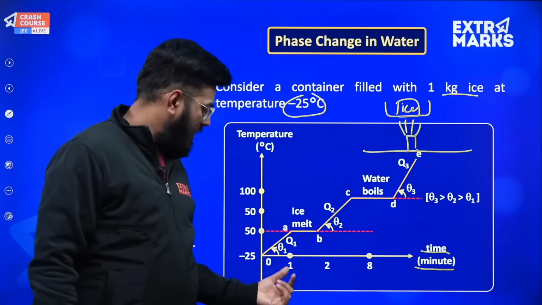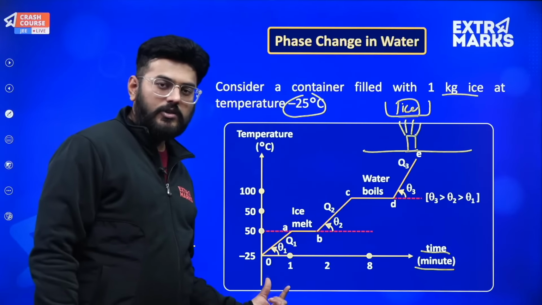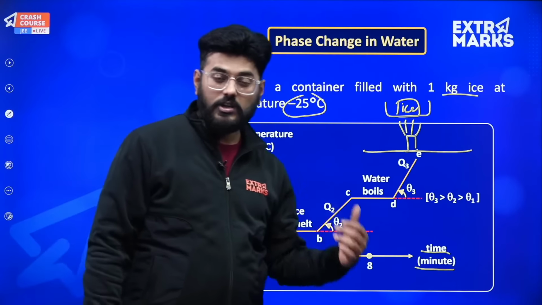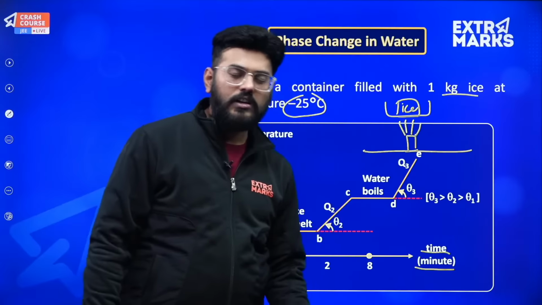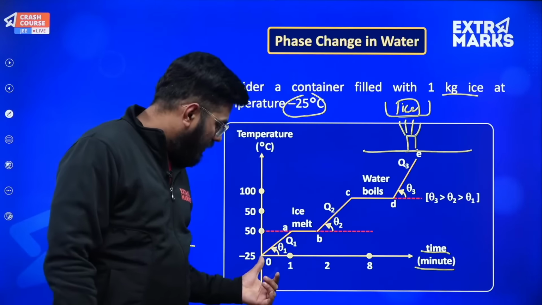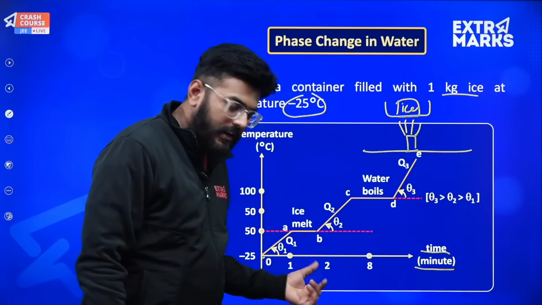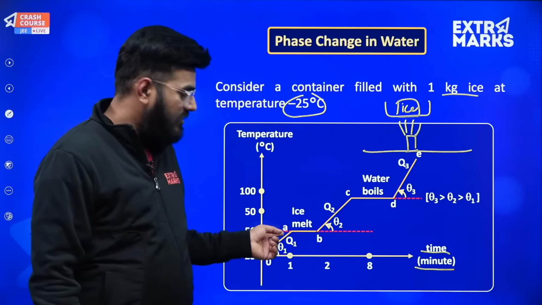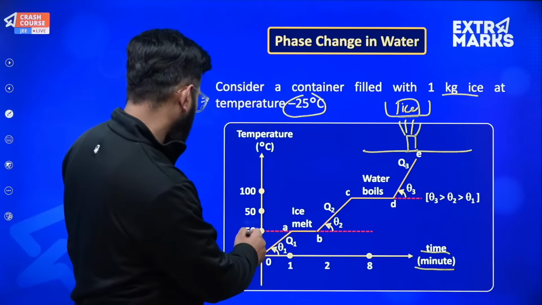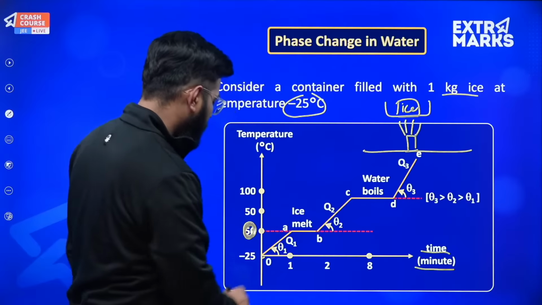Till 1 minute I must have provided some 100 joules of energy, and I am continuously providing. At t equal to 2 the energy would have doubled, at t equal to 3 it would have tripled. So as I provide the heat, the temperature rises and reaches a point at 0 degrees centigrade. This is not 50, it is 0 degrees centigrade.